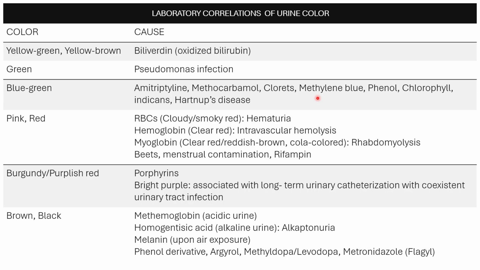And then indicans. In case of intestinal disorders and bacterial infections, it will produce a blue-green color. What else? Chlorophyll.